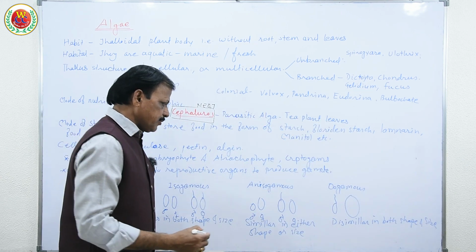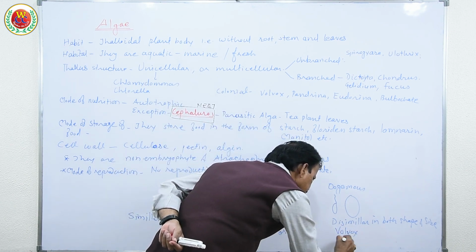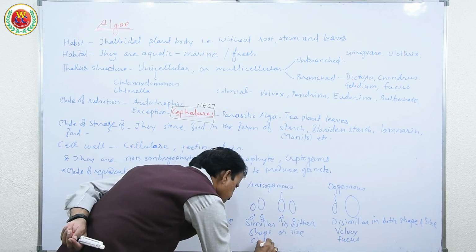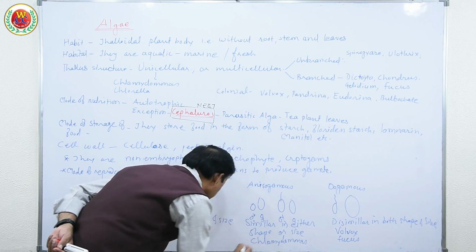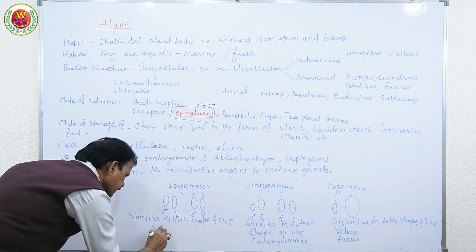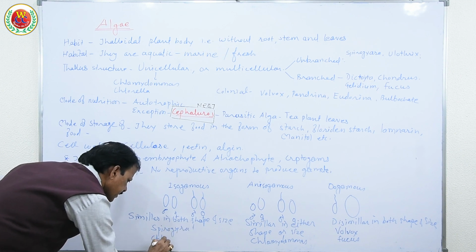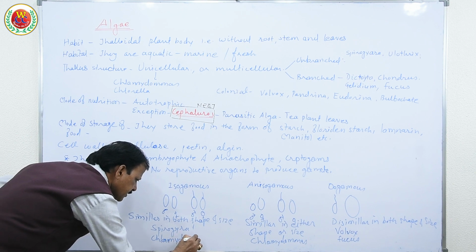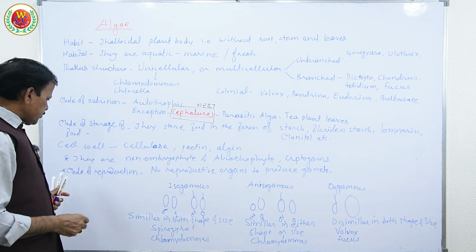So they are oogamous. For example, Volvox and Fucus are examples of this one. Here this is Chlamydomonas. Chlamydomonas is an example. And here Spirogyra. And in some cases Chlamydomonas comes under both. Chlamydomonas has isogamous as well as anisogamous. So these are the supposed modes of reproduction.